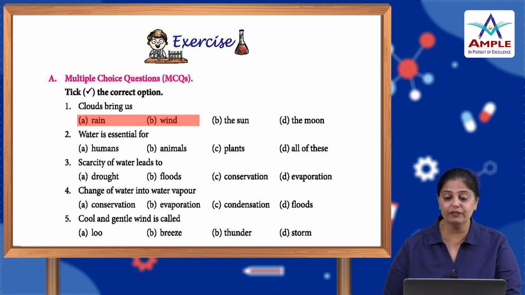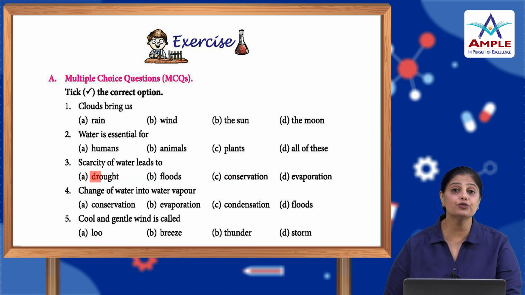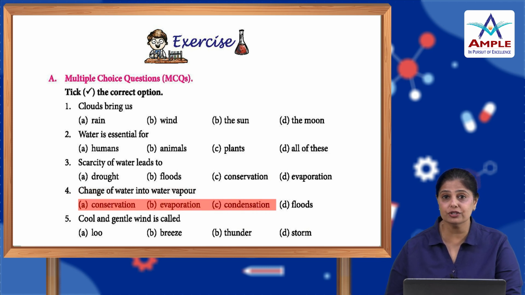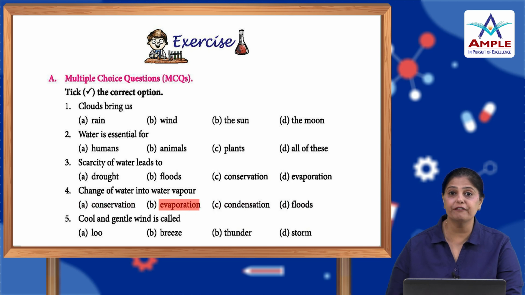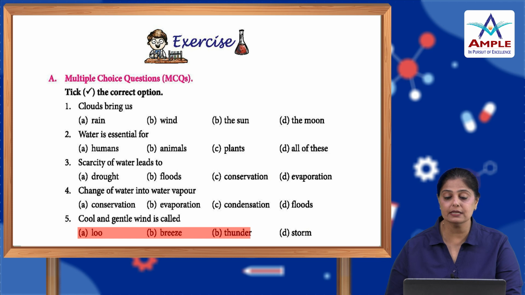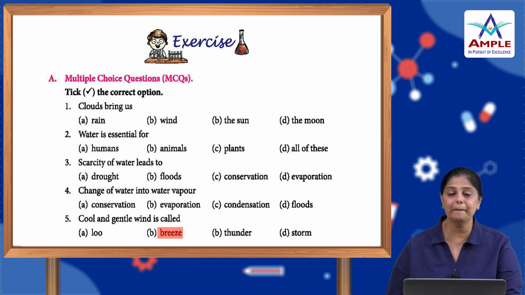Clouds bring us rain, wind, sun or the moon? They bring us rain. Water is essential for humans, animals, plants or all of these? For all of these. Scarcity of water leads to drought, floods, conservation or evaporation? It leads to droughts. Change of water into water vapor is known as conservation, evaporation, condensation or floods? It is known as evaporation. Cool and gentle wind is called loo, breeze, thunder or storm? It is known as the breeze.